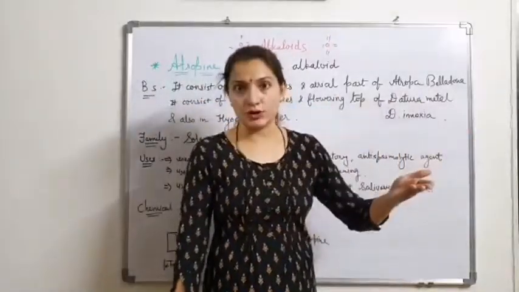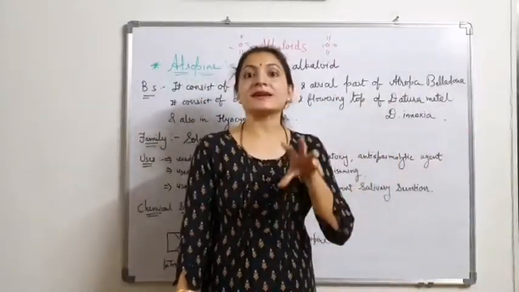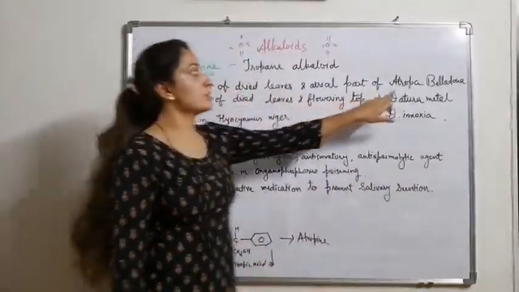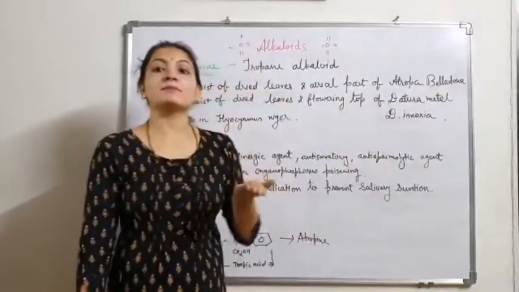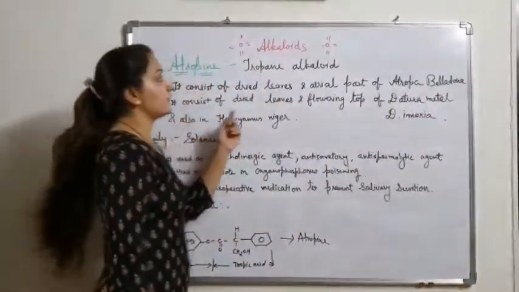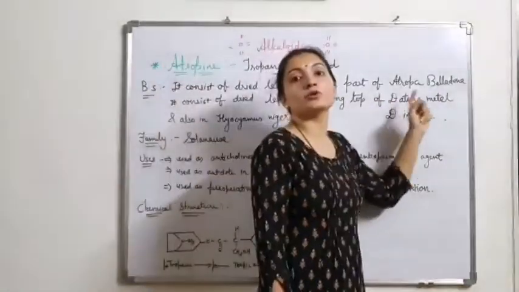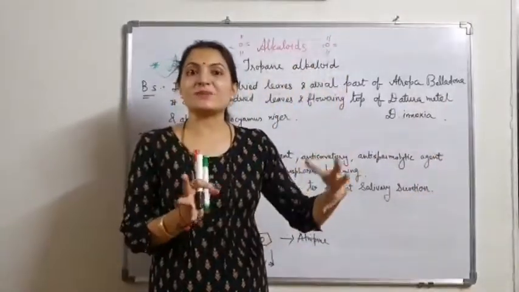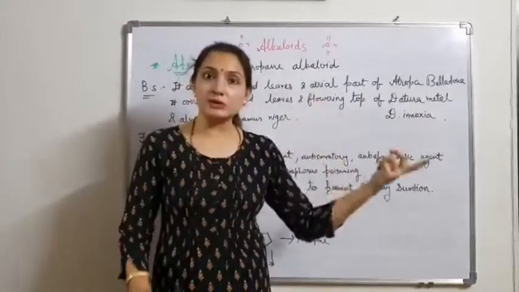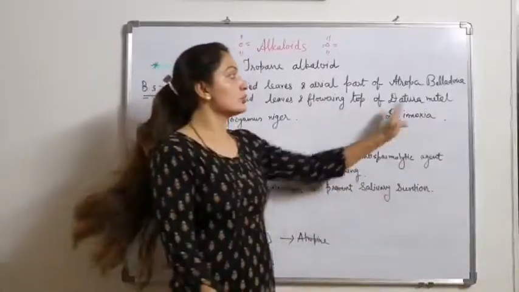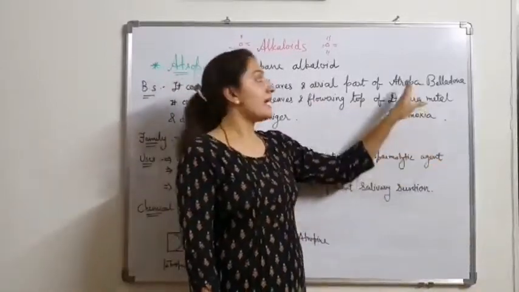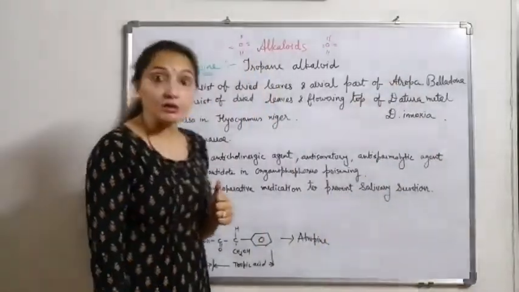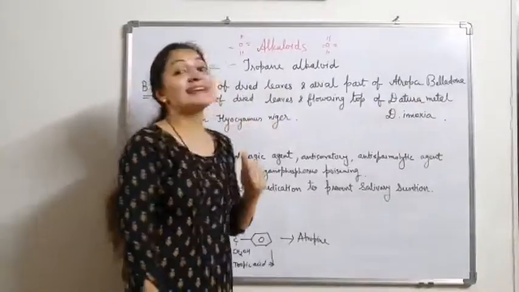In the belladonna plant, atropine is present as a tropane alkaloid. So the biological source is Atropa belladonna. It also consists of dried leaves and flowering tops of Datura metel and Datura inoxia. So the second plant in which atropine is present is Datura. First belladonna, second Datura, Datura metel, Datura inoxia. Also it is present in the Hyoscyamus plant, Hyoscyamus niger.